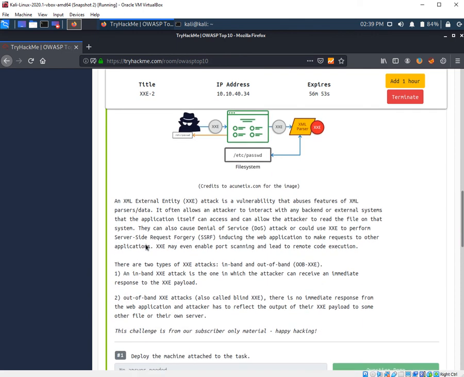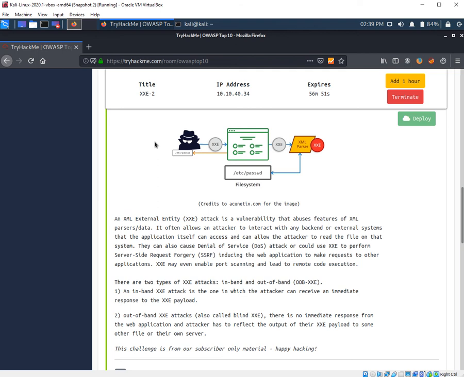Before going to XXE, first we have to know what is XML. XML is a meta language which was developed after HTML. HTML is just for web page design, but XML is used to define the display of data, like how the data is structured in the page we create using HTML. How the data is structured is all taken care of by XML.